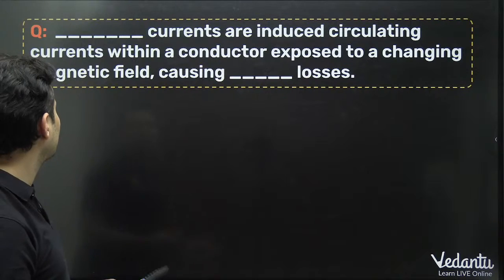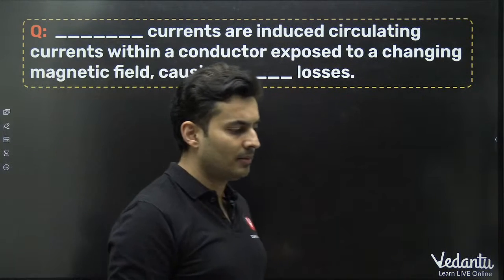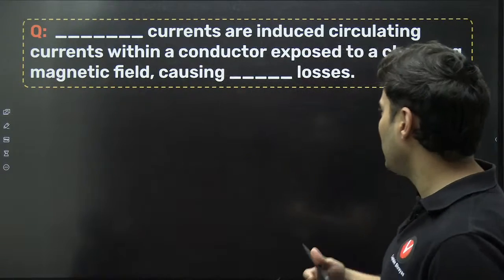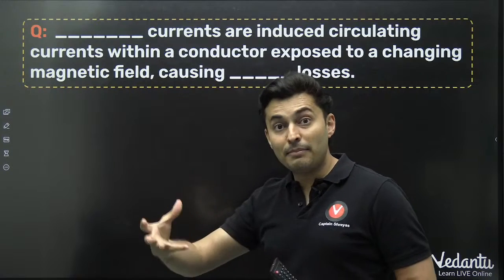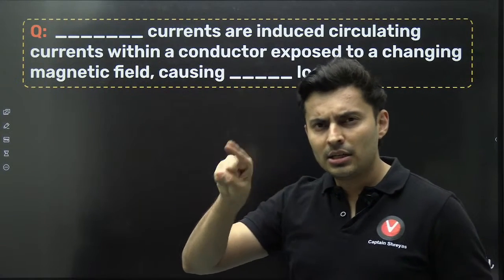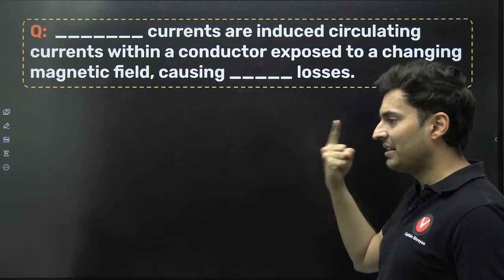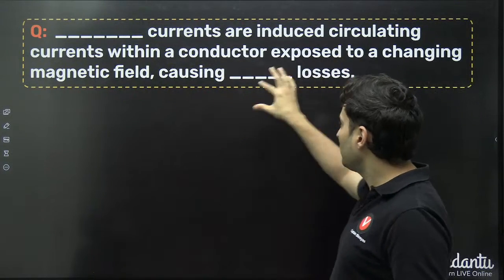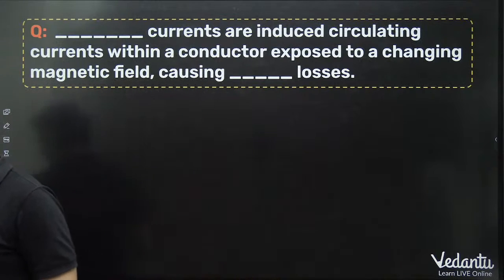Dash currents are induced circulating currents within a conductor exposed to a changing field by magnetism, causing dash kind of losses. So if you pass a changing magnetic field in a conductor, there are some currents which are circulating inside that conductor and they cause some kind of losses. What kind of losses and what kind of currents are these?